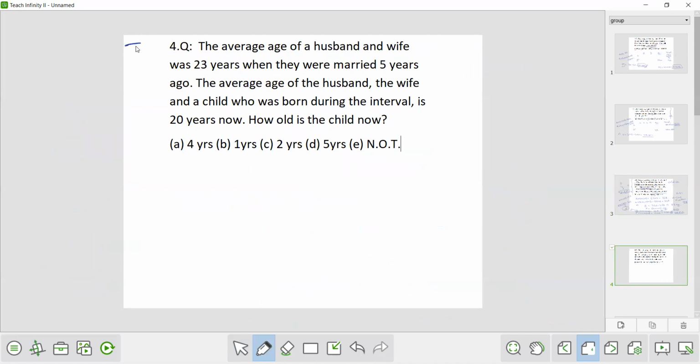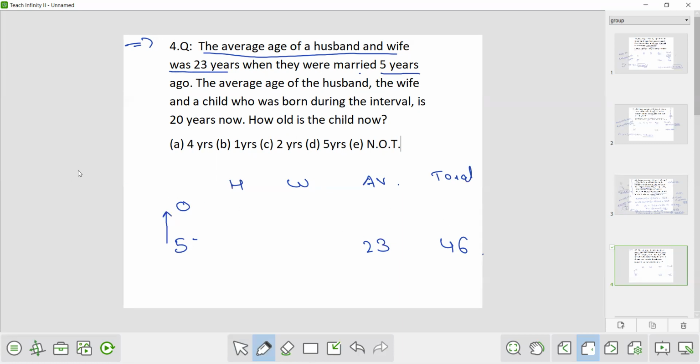Okay, the fourth question. The average age of a husband and wife was 23 years when they were married 5 years ago. So when they married 5 years ago, the average of husband and wife was 23. So the total at that time was 23 into 2, that is 46. Now the average age of husband, wife and a child who was born during the interval. We don't know when the child was born, but the child was born in the interval from 5 years back until now.